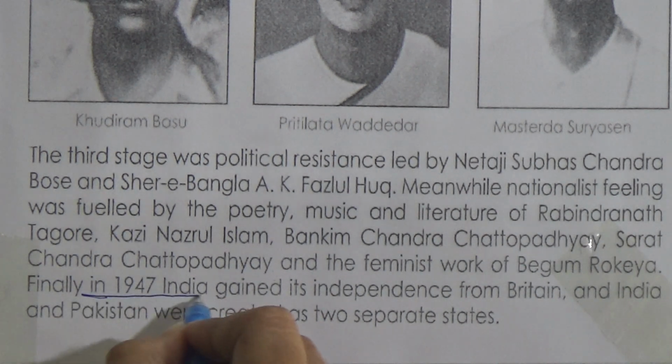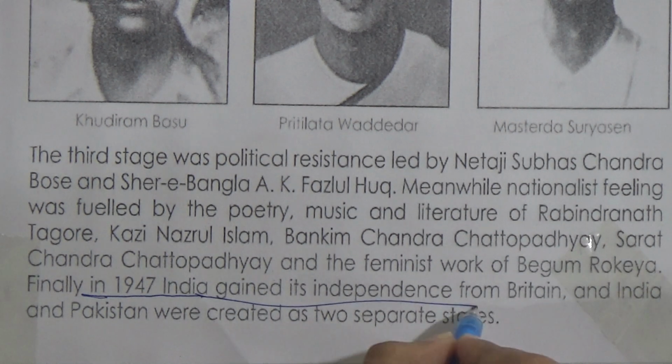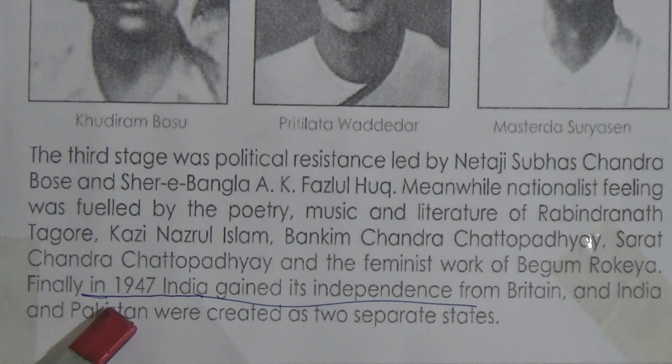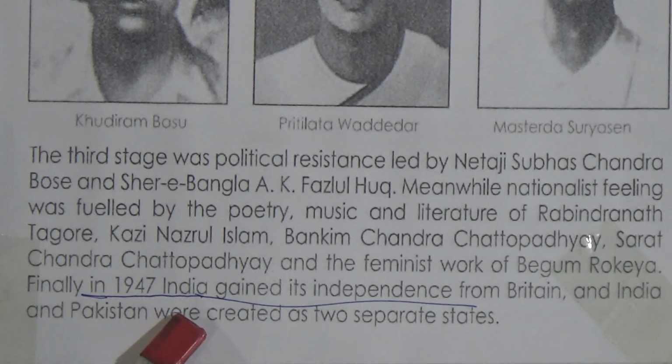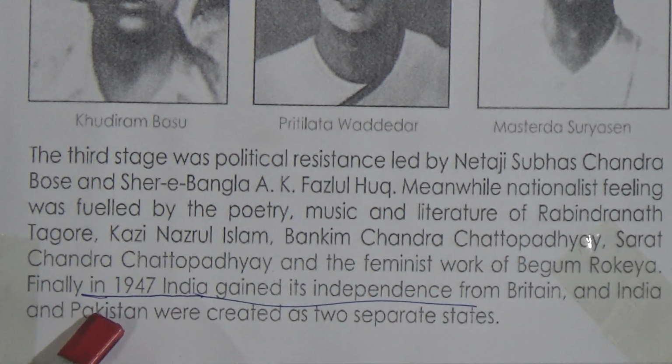And all of you will remember this date. In 1947, India gained its independence, and then two states were created. One is India and another one is Pakistan. And in Pakistan, we were in East Pakistan, right? So we all know it. So this is the end of the resistance, because in 1947 India got its independence.